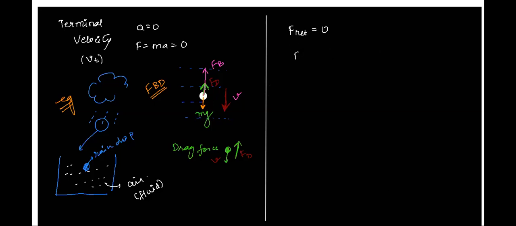Because force is a vector quantity, we can write the force along with the directions. In order to denote the direction, I'm taking upward as positive, and downward as negative. So these two are positive forces. The net force is zero. So you have buoyant force plus drag force is equal to mg, right?